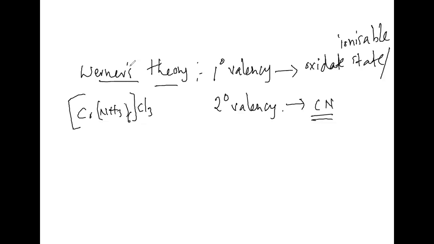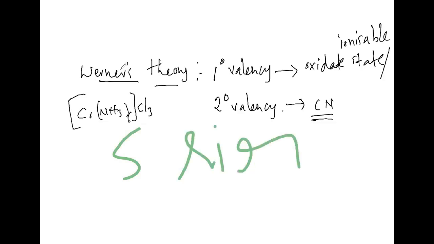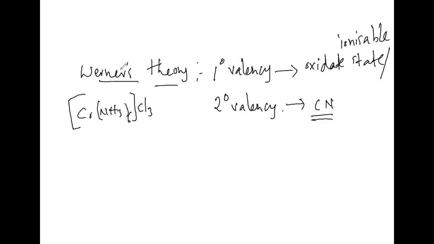Like this only we can write, no? Is it clear to everyone what I'm speaking? Co(NH3)6Cl3 we can take here.